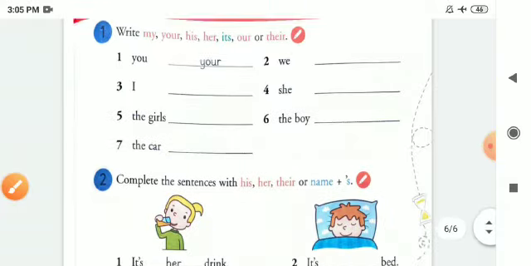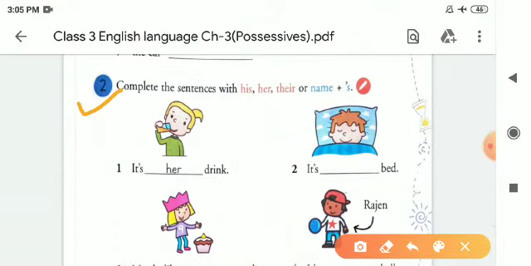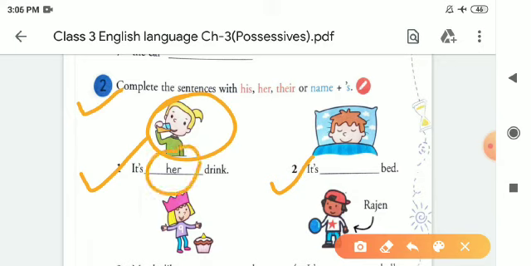After that, children, we are going to exercise 2. In exercise 2, complete the sentences with his, her, their or name plus apostrophe s. So one has been done for you, children. It's her drink. Second, this is a girl, children, that's why we are using her, because with female we always use her, with the girl we always use her, and with the boy we always use his.